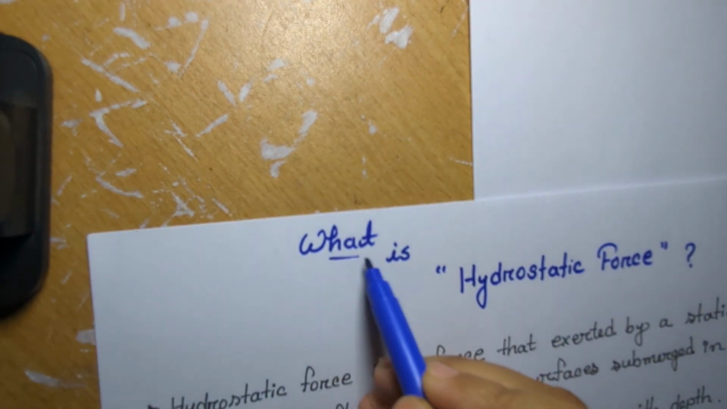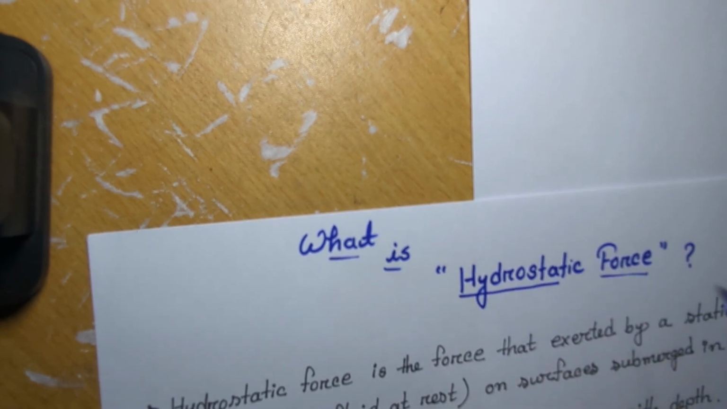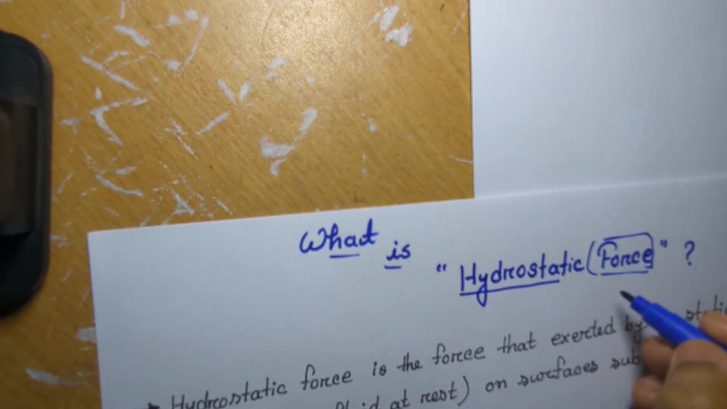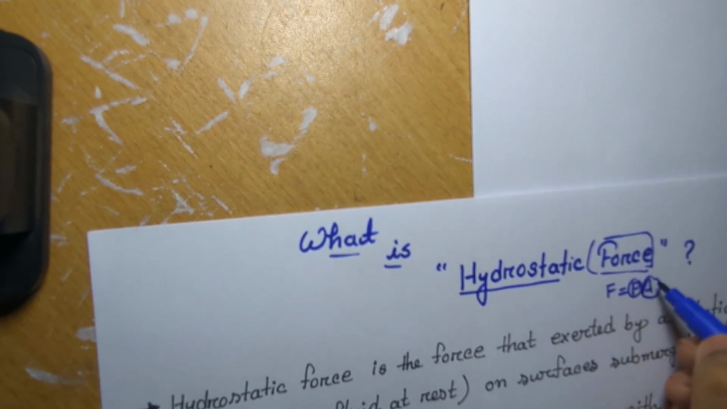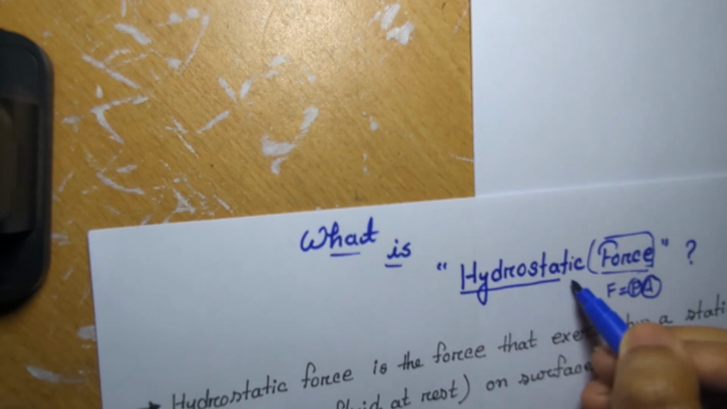What is hydrostatic force? It's a kind of force. We know that F equals P A, pressure into area, means a force that is exerted, or a pressure that is exerted on an area, which is called the force. And now let's discuss hydrostatic force.